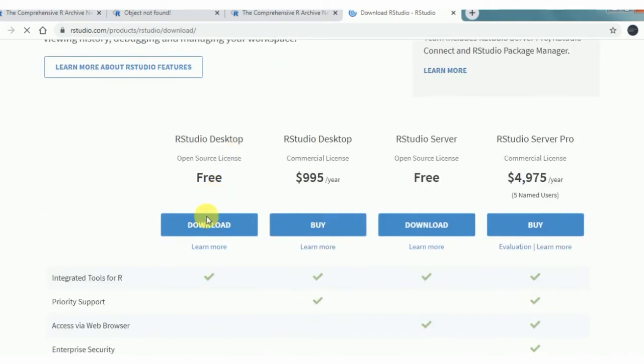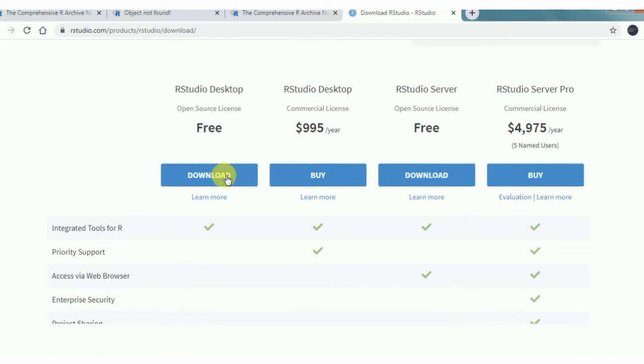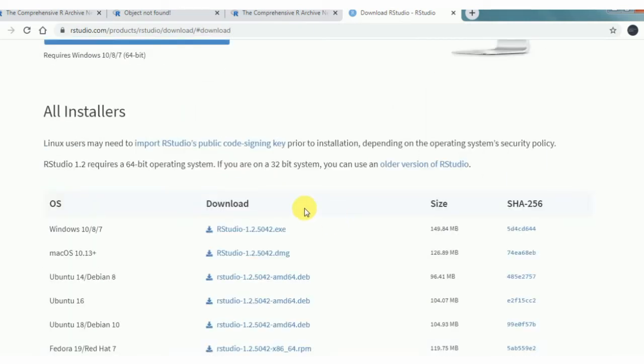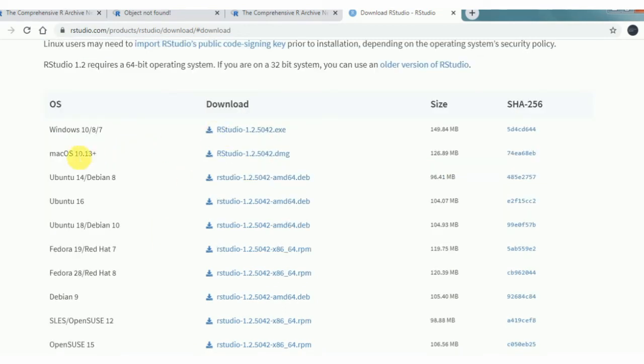Okay, RStudio desktop. So download, click here. So I already said that my operating system is Windows. So there is Mac, Ubuntu. So I'm clicking here.